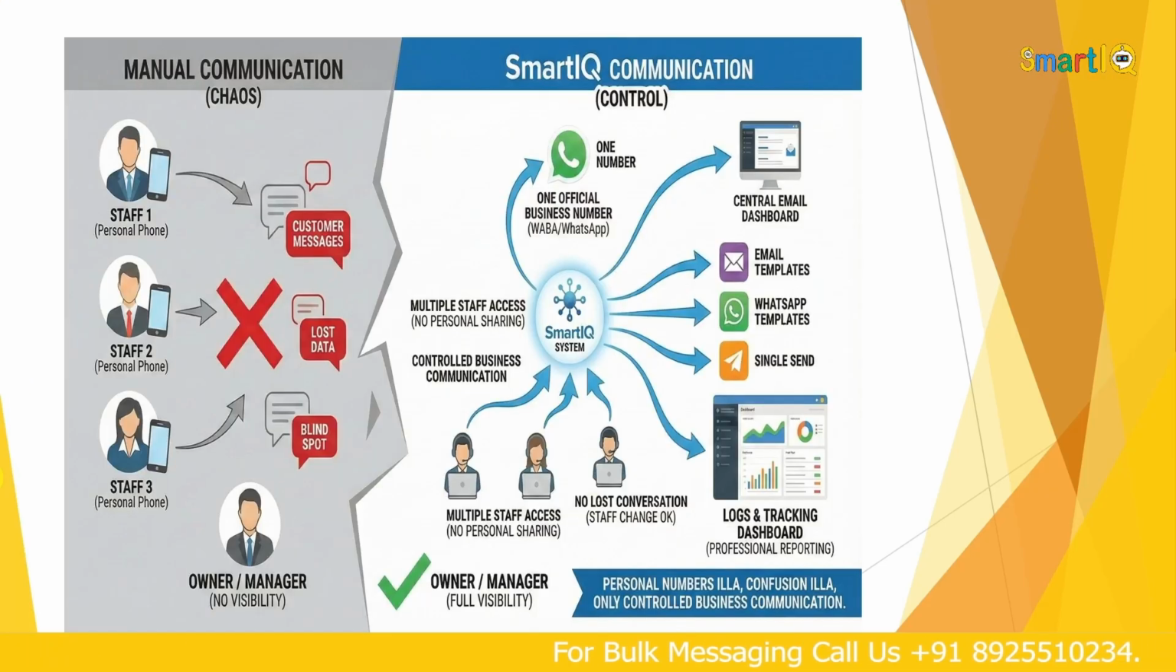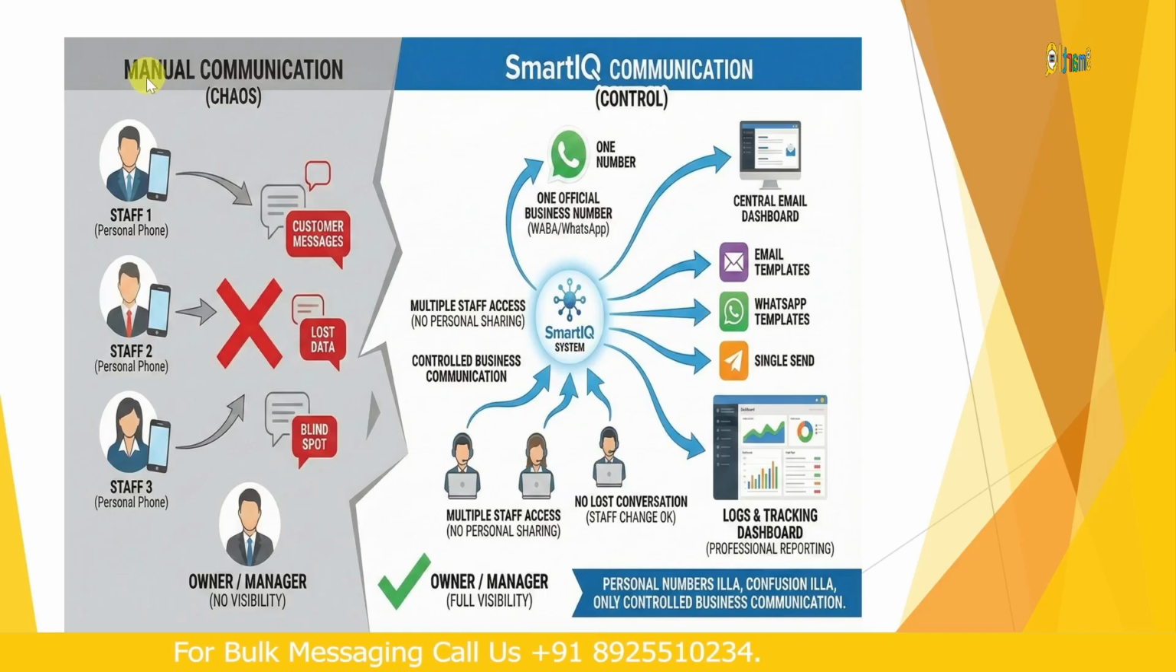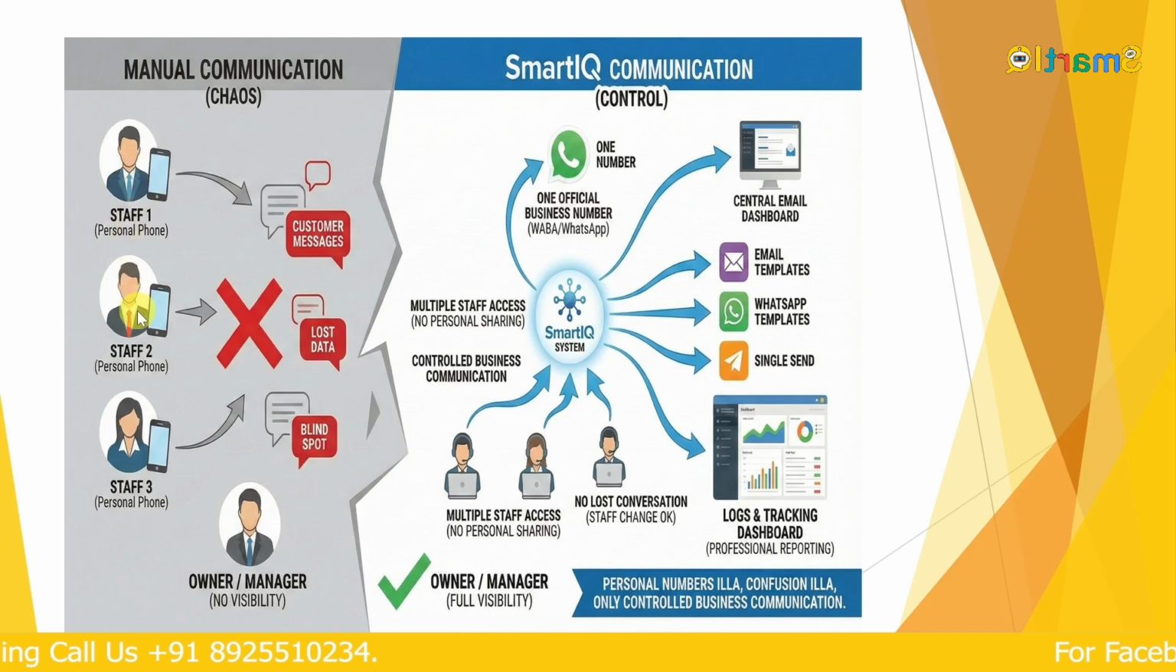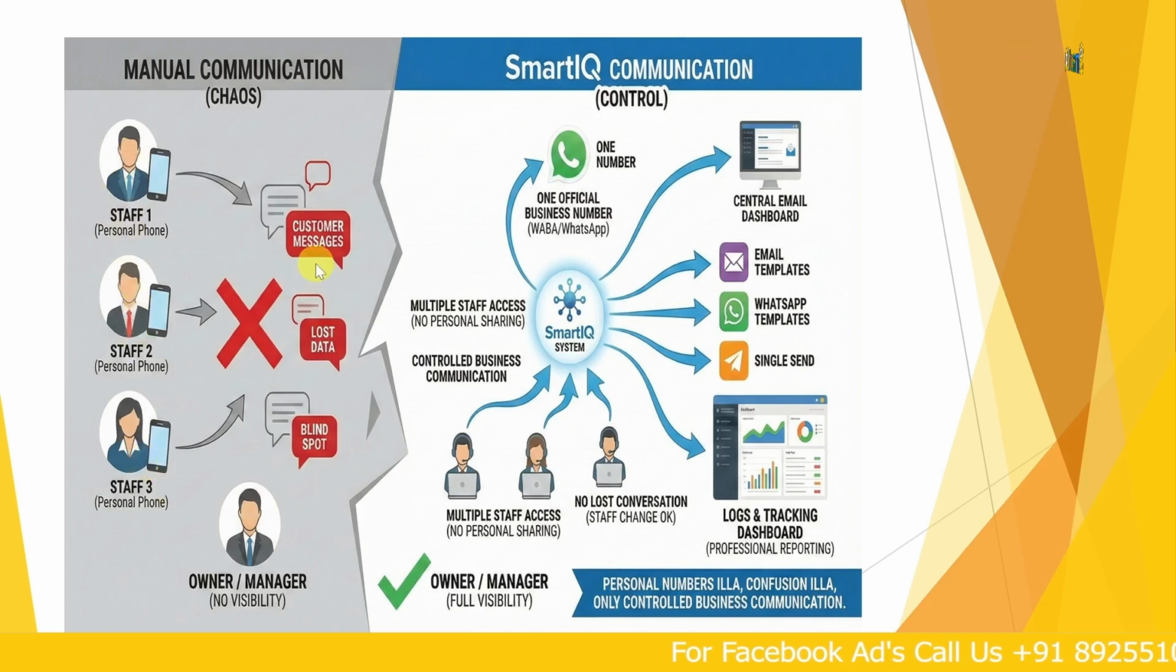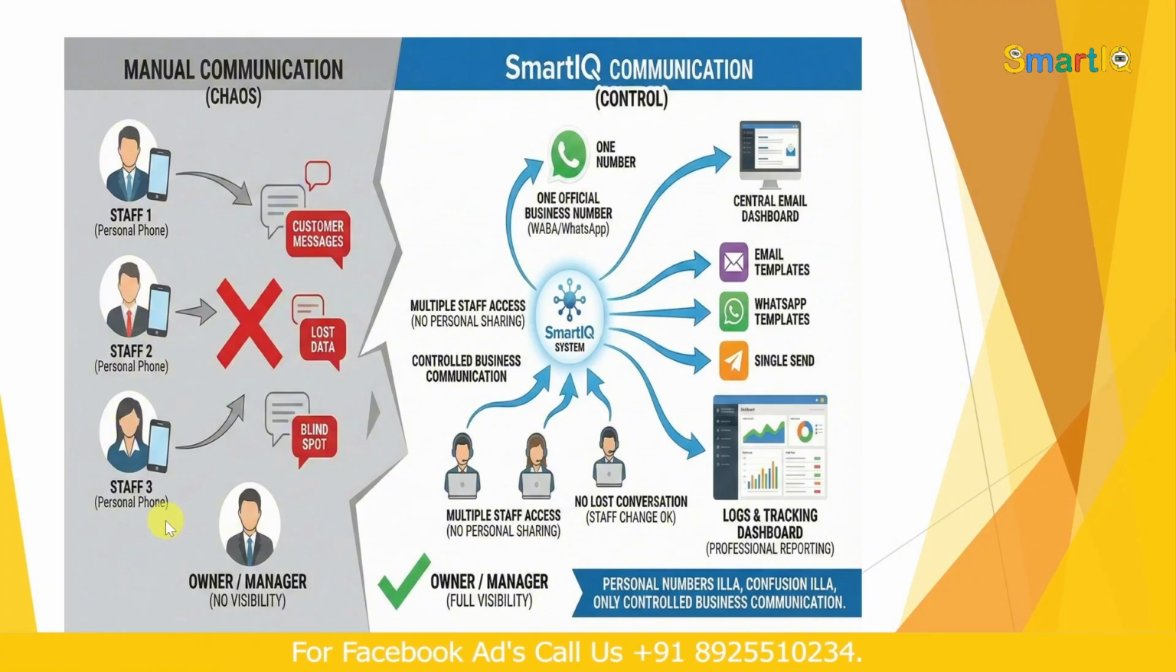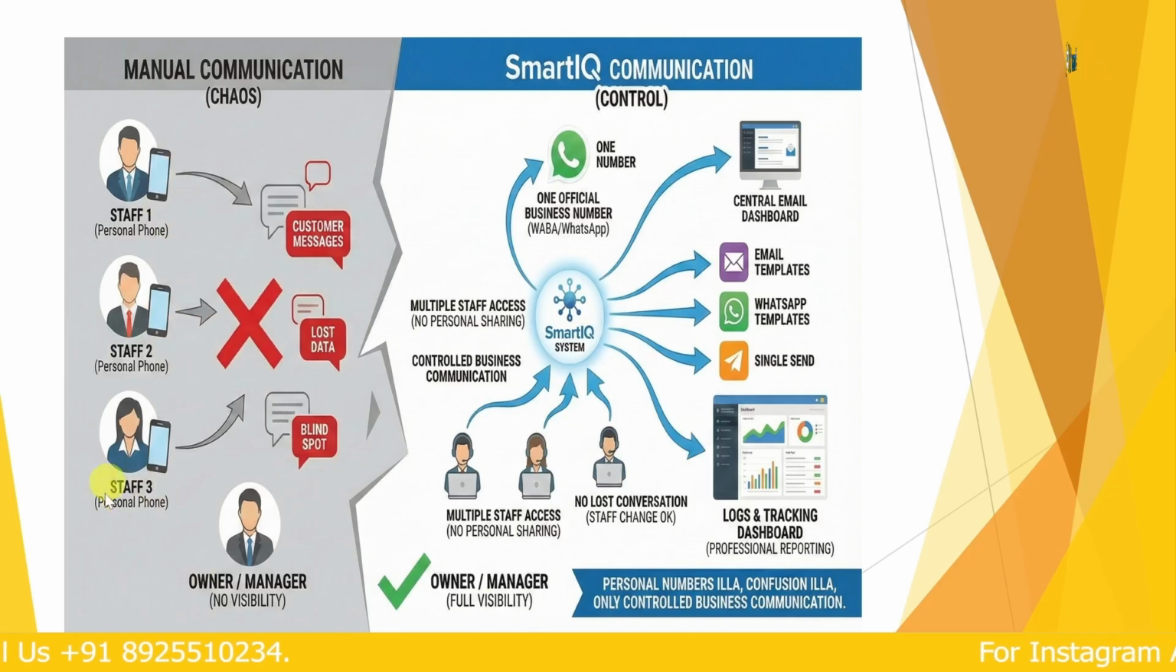If you look at this image, you'll understand. First, let's talk about manual communication. In manual communication, what happens is, at stop 1, someone has a personal phone. At stop 2, another person has a personal phone. And at stop 3, yet another person has a personal phone. At stop 1, a message is sent to a customer, but the person at stop 2 doesn't have that data. Similarly, at stop 3, they don't know what message was sent to the customer or what happened between these two people. This will be a blind spot for you.